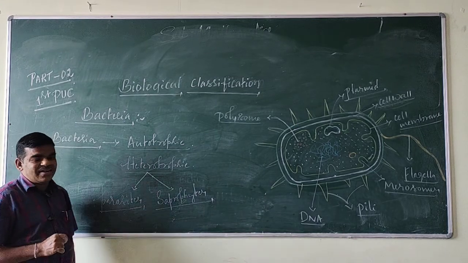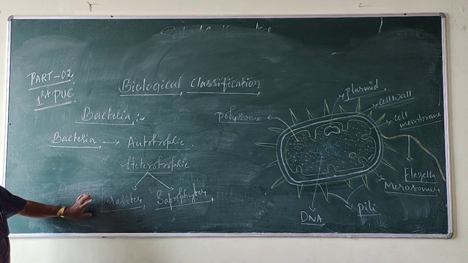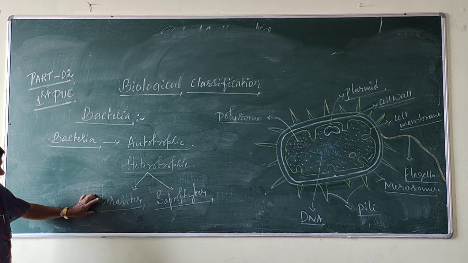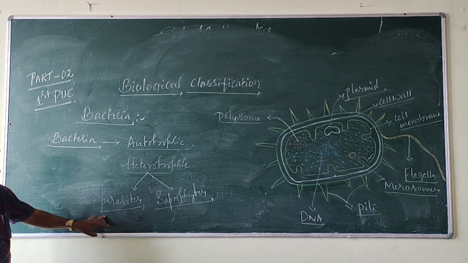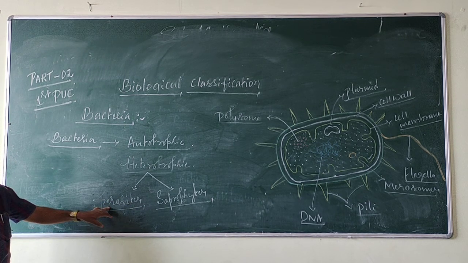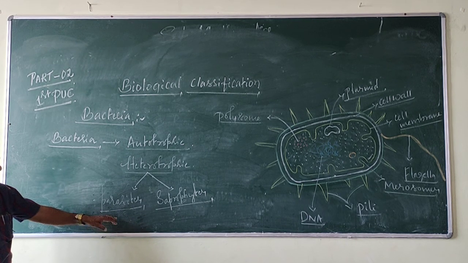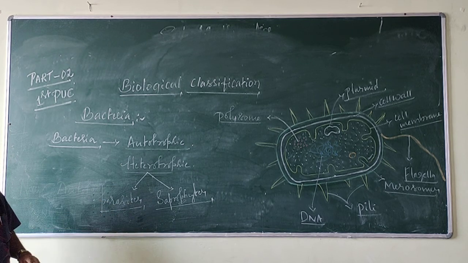Parasitic bacteria cannot synthesize their own food material, but they depend upon a host or other animals for food and shelter.